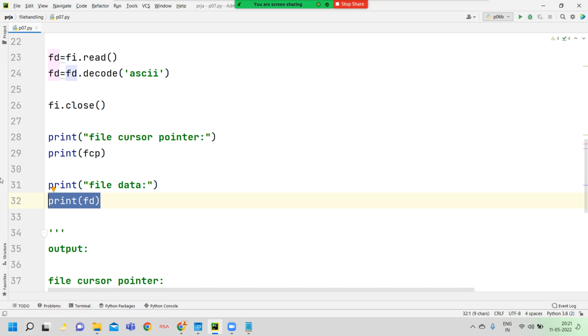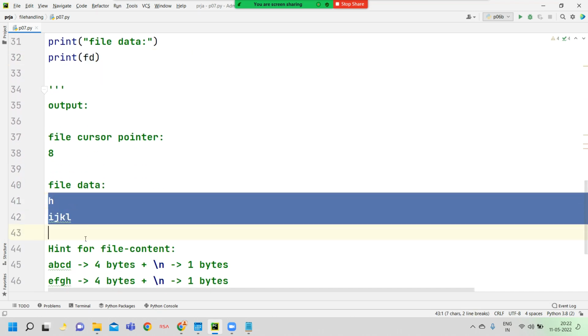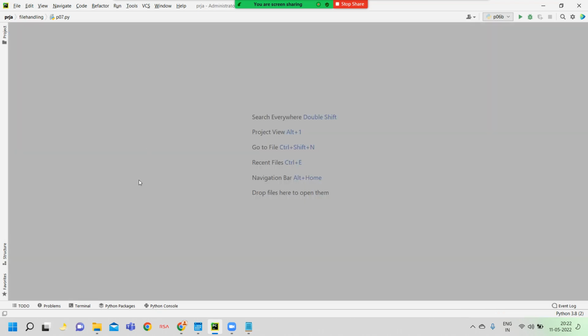Okay, now again I repeat it. This variable returns 8. This variable returns the content after 8 bytes. Now see, these contents are displayed here. Sorry, this 8 number is displayed by the tell method. So now I think you are clear. Now we close this.